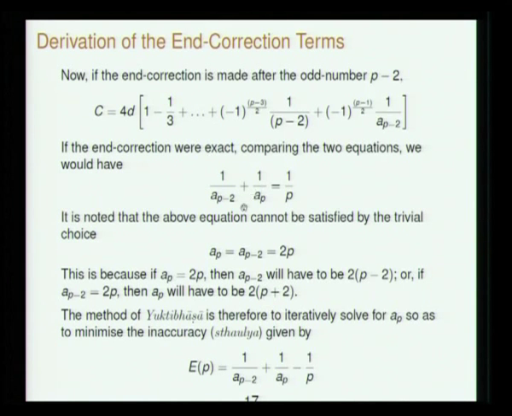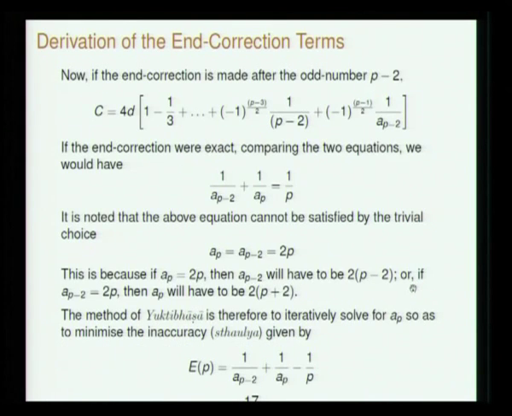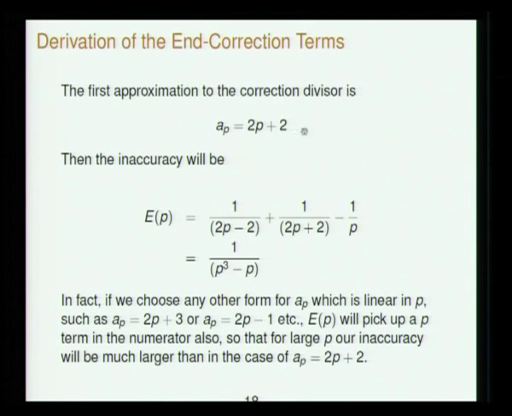But what we do is, this quantity EP, equal to 1 by A(P plus 2) plus 1 by AP minus 1 by P, is called the inaccuracy, Sthaulya, by Yukti Bhasha. We will successively approximate this Sthaulya and obtain end correction terms. So the first approximation to the end correction is AP equal to 2P plus 2. If this Sthaulya is equal to 0, the result is exact. I mean that end correction divisor is giving you the exact value of the Madhava series, but Sthaulya can never be 0.